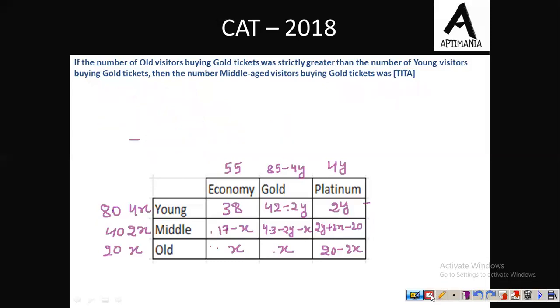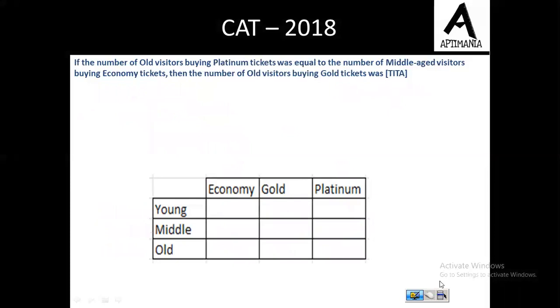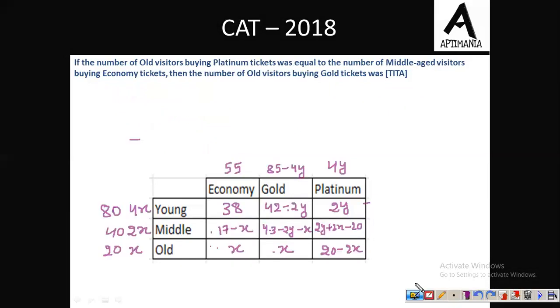Okay. So third question is, if the number of old visitors buying platinum ticket was equal to the number of middle-aged visitors buying economy ticket. Number of old visitors buying platinum ticket, that is 20 minus 2x, and that is equal to number of middle-aged visitors buying economy ticket, which is 17 minus x. These two values are equal. This is given in the question. Then from here we can say that x is equal to 3.